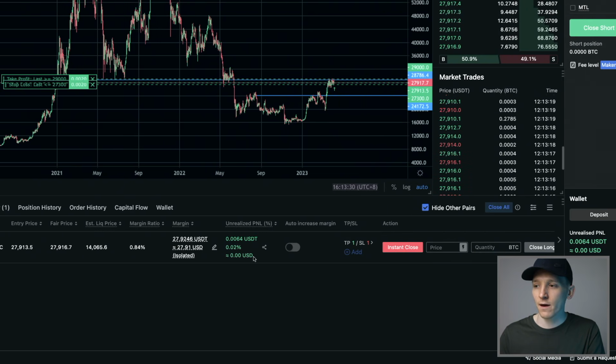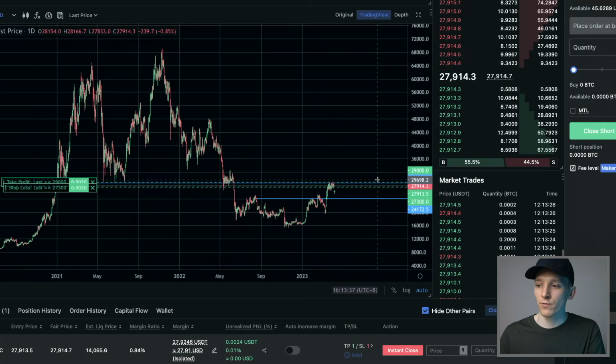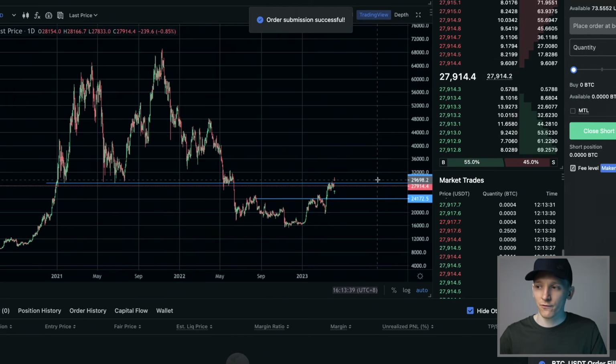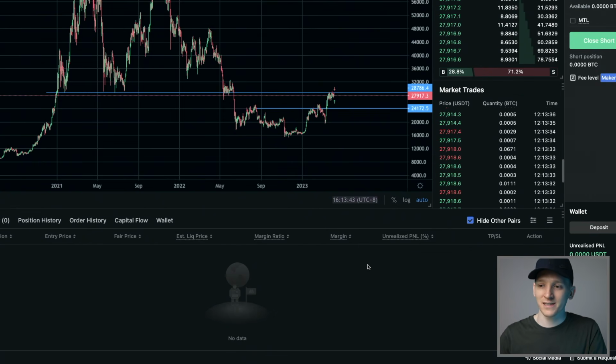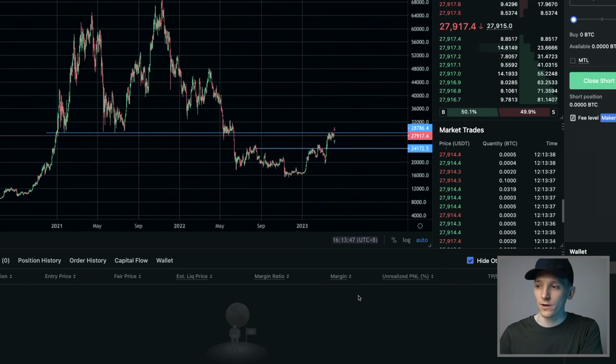You can see here, I'm just going to instantly close this because it's a tiny profit here, but instant close, that's basically a market order. Press confirm and it will get out of the whole thing for you. Again, that's a market order, so you'll pay some trading fees there, but that just gets out of the entire thing and closes off the order, whenever you press that button.